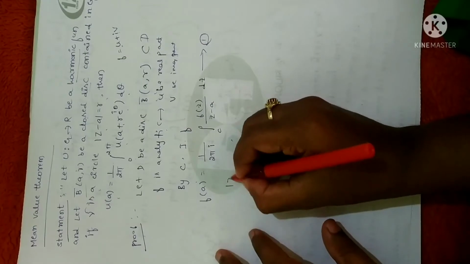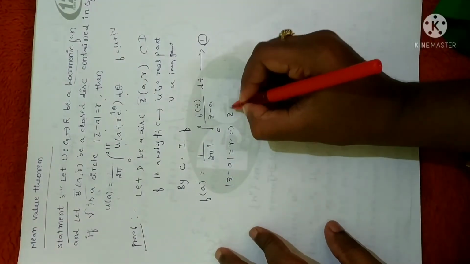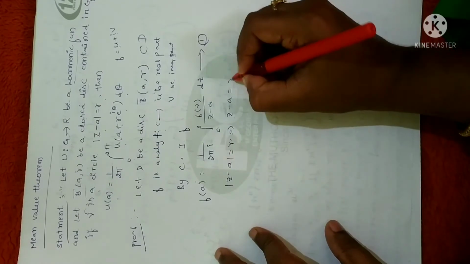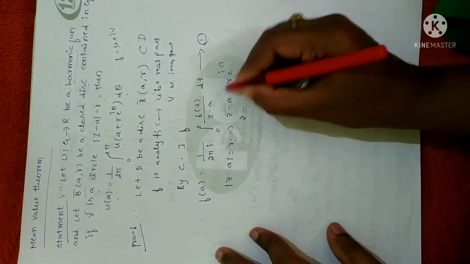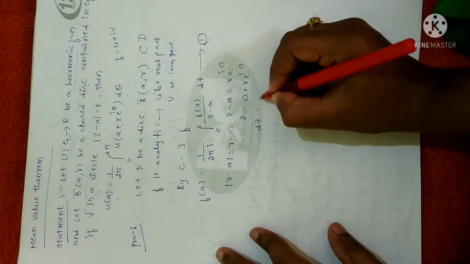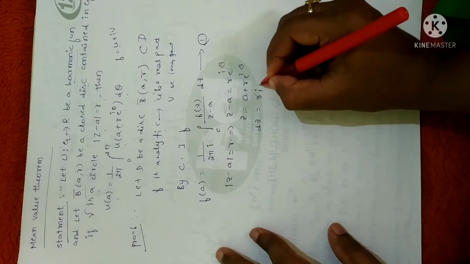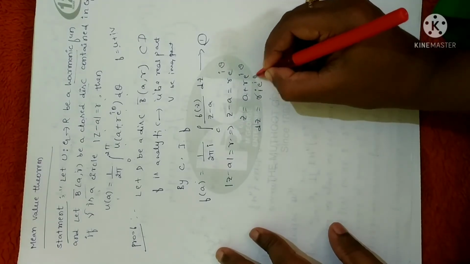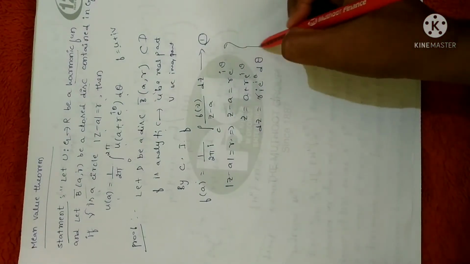Now it is given that the circle equation is modulus of z minus a equal to r. Removing the modulus, I can write z minus a is equal to r into e power of i theta. Now z will become a plus r into e power of i theta. Differentiating this, the derivative of a is 0, r stays as it is, and the derivative of e power of i theta is i into e power of i theta d theta. With this I am going to substitute all of this in equation 1.